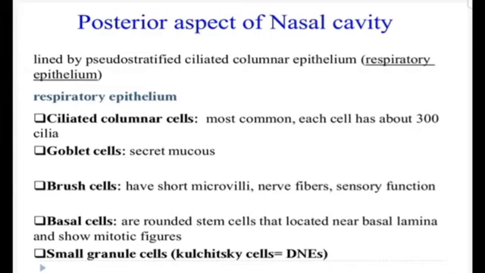There are ciliated columnar cells, goblet cells, brush cells, basal cells, and small granule cells. The ciliated columnar cells are 30% of the cell population, and they constitute the most common cell type of the respiratory epithelium. Each of these columnar cells bears about 300 kinocilia on its apical surface, and their function is to push the mucus which is present over the surface of the mucosa, and this mucus is coming from the 30% of the other cells, which are known as the goblet cells.